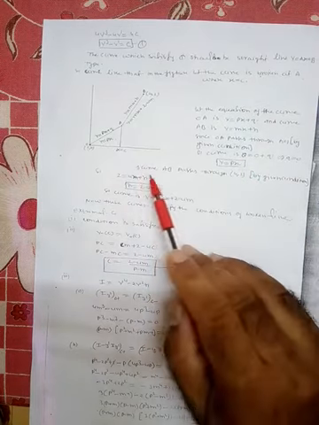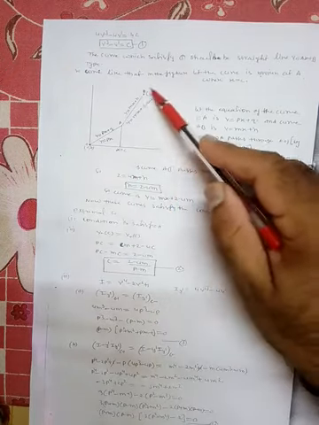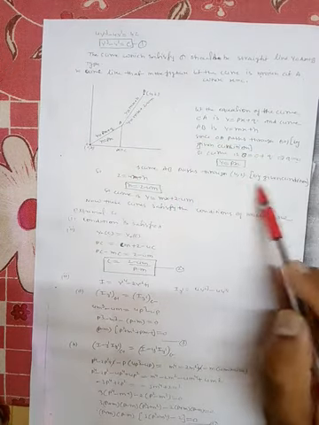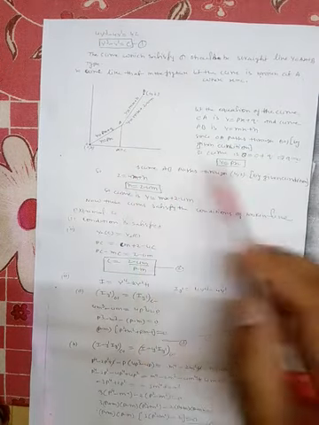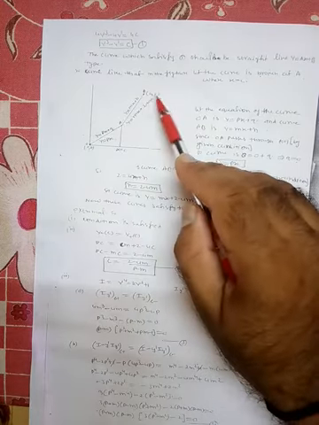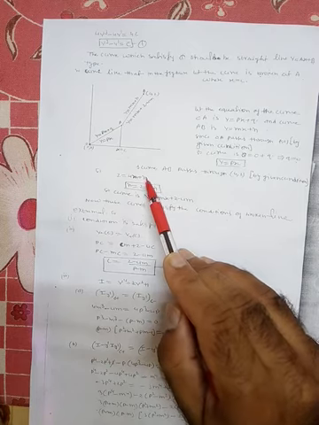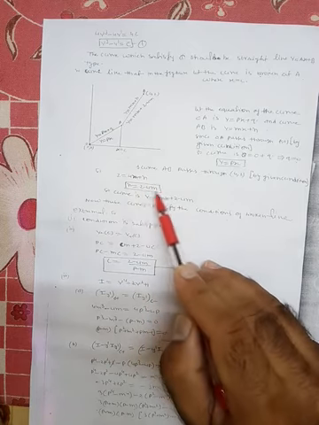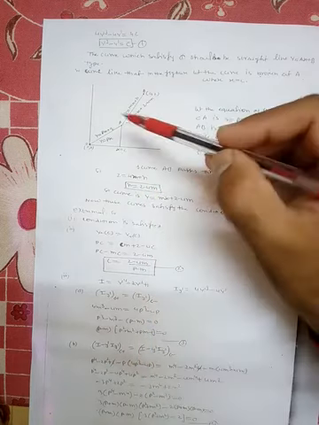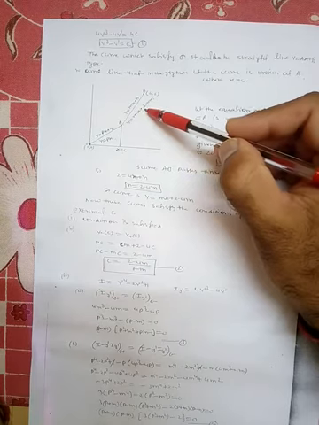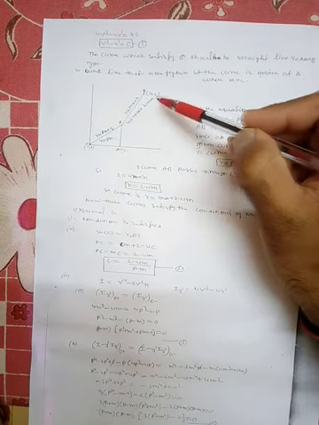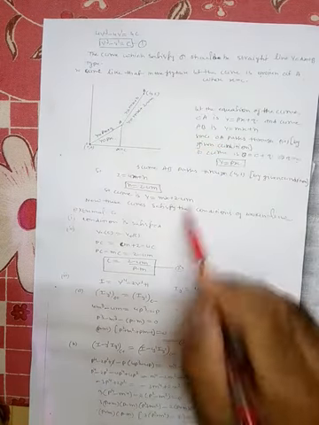Okay, and curve AB passes through the point 4, 2. So we put y as 2 and x as 4. So we get 2 is equal to 4m plus n. From here n is 2 minus 4m. So the curve will be y is equal to mx plus 2 minus 4m. This is the curve.